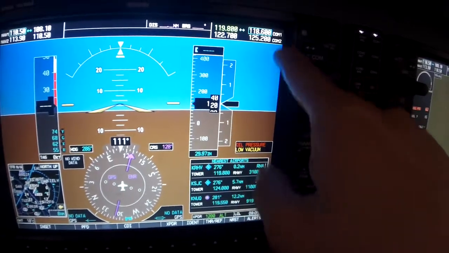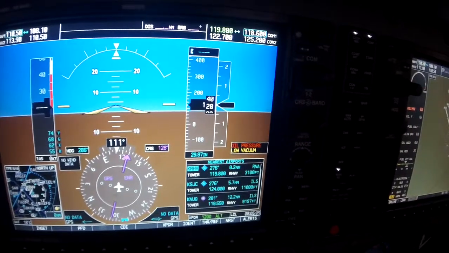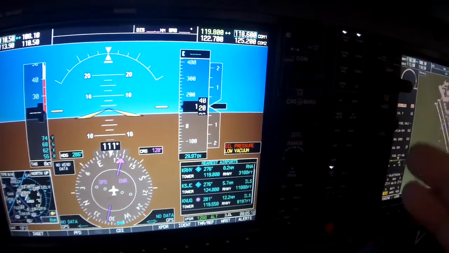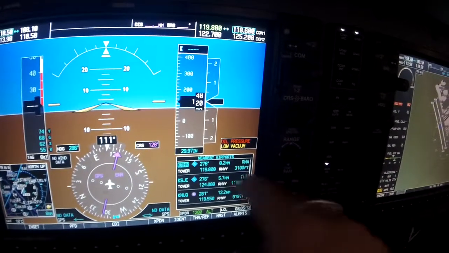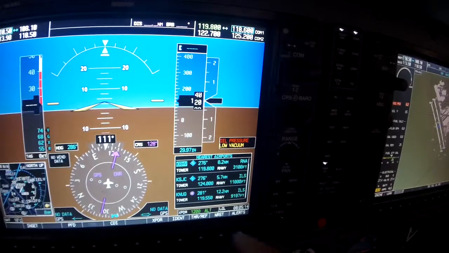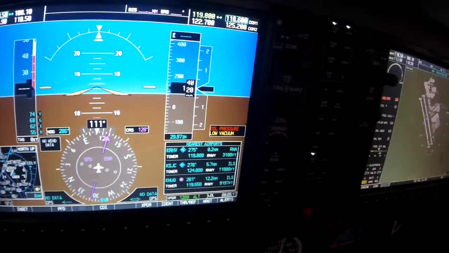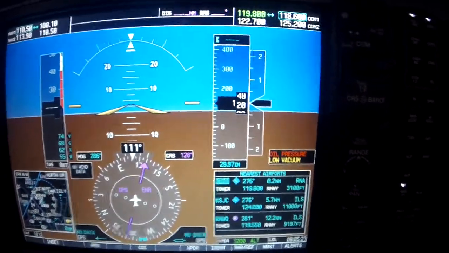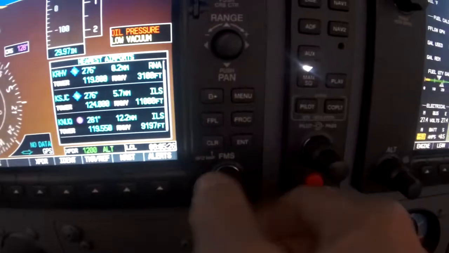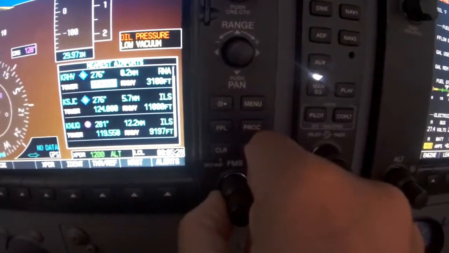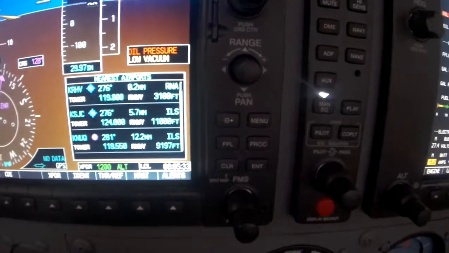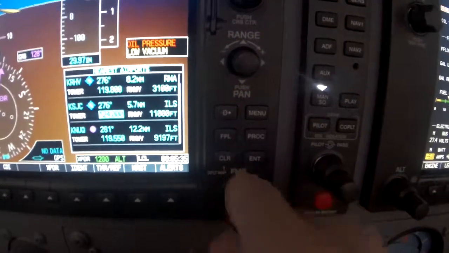on the highlighted box 118.60, I'm not sure what airport that is, but I want to change that in order for me to go to the next airport. So let's say I'll pick San Jose, KSJC. I will just turn the FMS knob, which is right here, to the right, and select the frequency of that airport, which is 124.0.